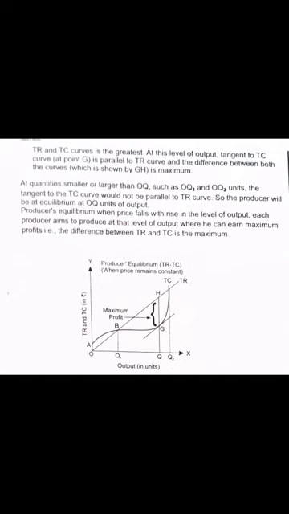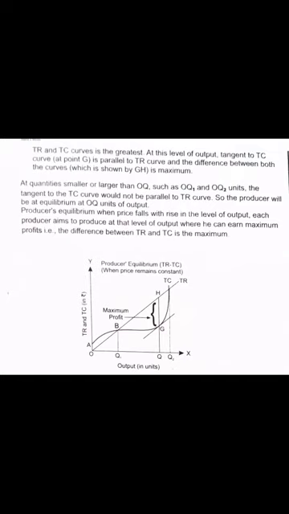Okay. Producer's equilibrium when price falls with rise in the level of output. Each producer aims to produce at that level of output at which he can earn maximum profit. That is, the difference between TR and TC is the maximum. See, this can be explained through the diagram very well. Can you see TR?